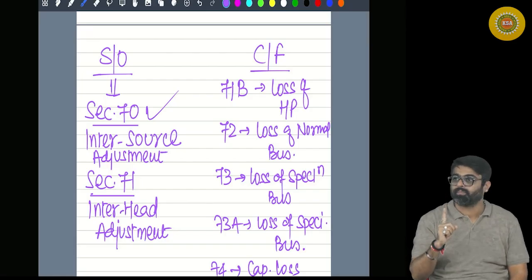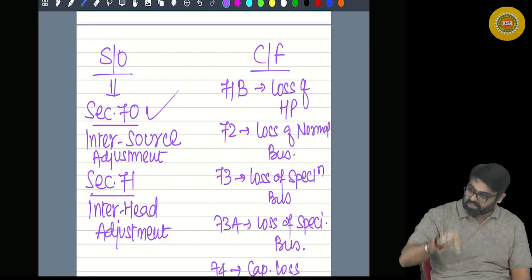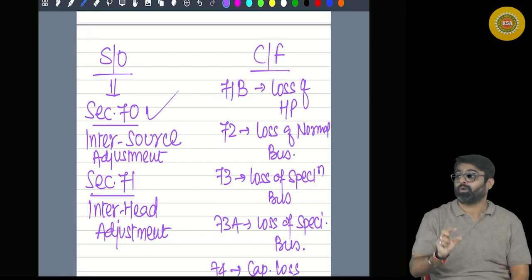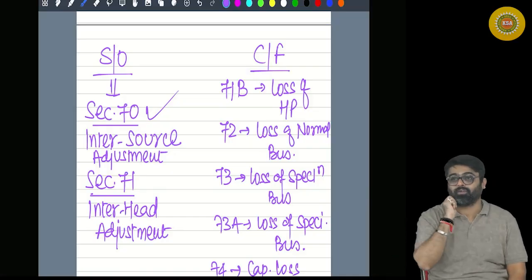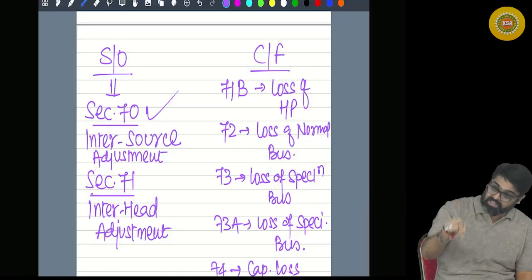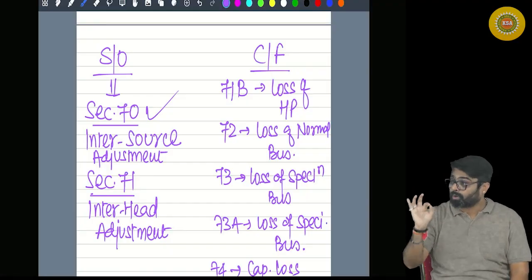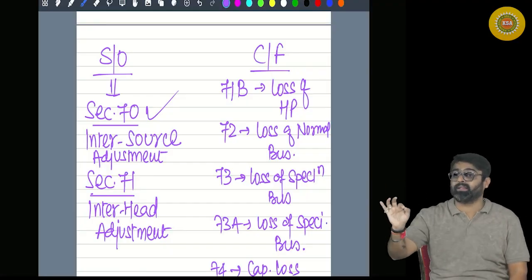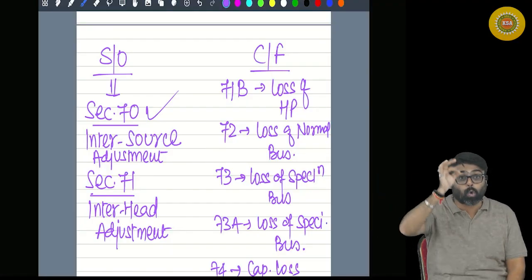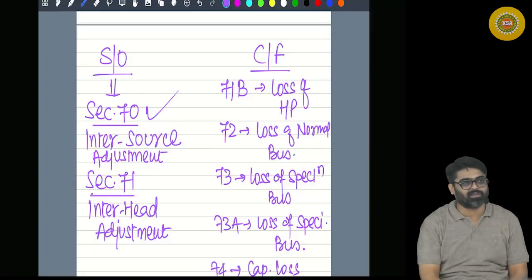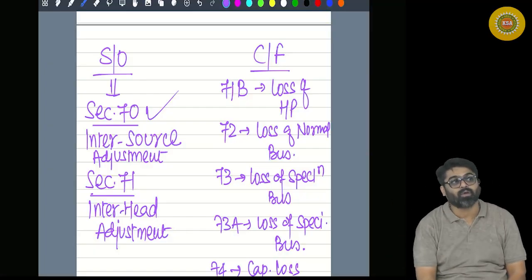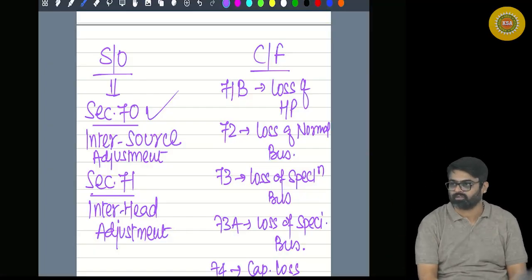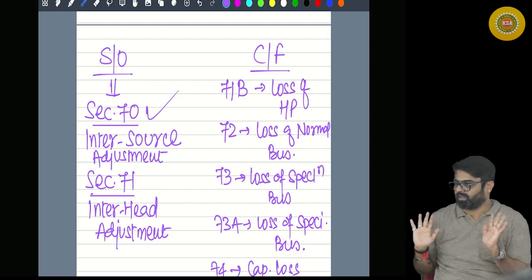Will you remember? Second exception. Under the head PGBP only, loss of a specified business can be adjusted within the head PGBP against the profits of any other specified business only. It cannot be set off against profits of other businesses. Yes or no? Now please don't ask me the logics for this.